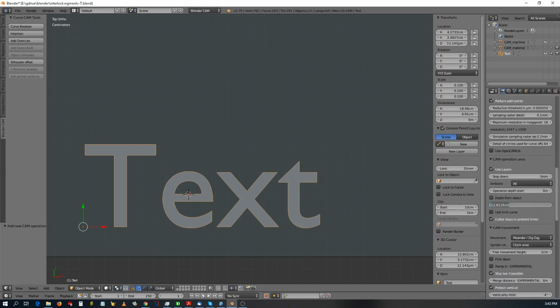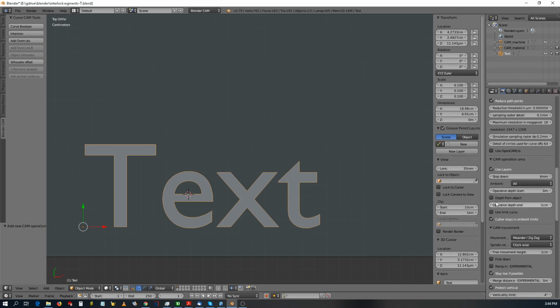Right, so I want 10 millimeter. I want to start at 0 and stop at 10 with a 3 millimeter step down. My CNC could do better than that. We could do a 5 millimeter or 6 millimeter step down. And use layers that will cut gradually.